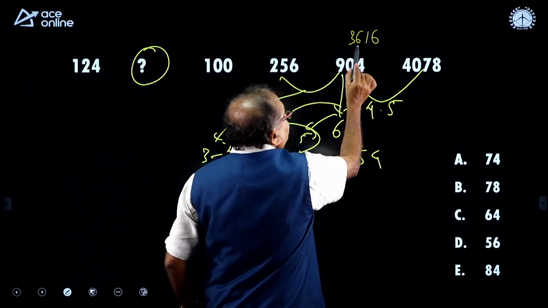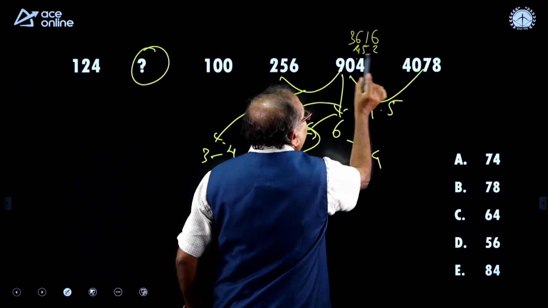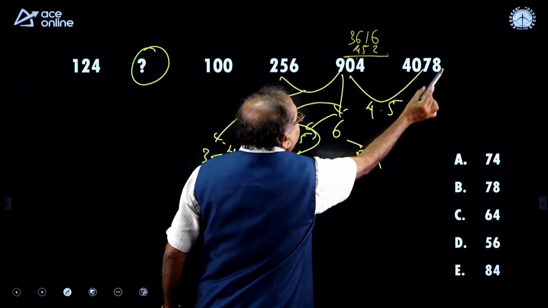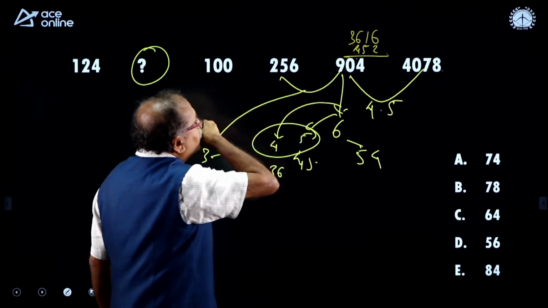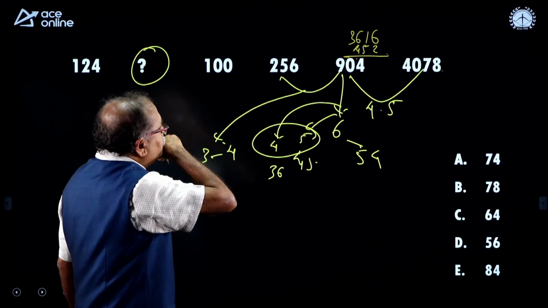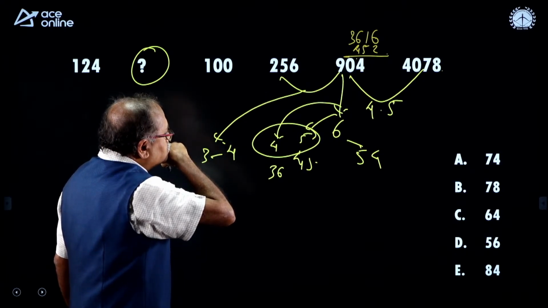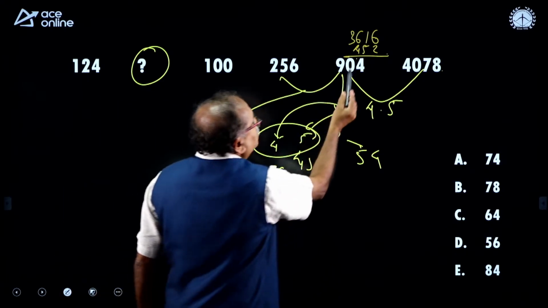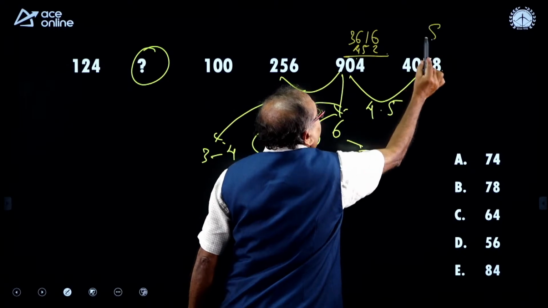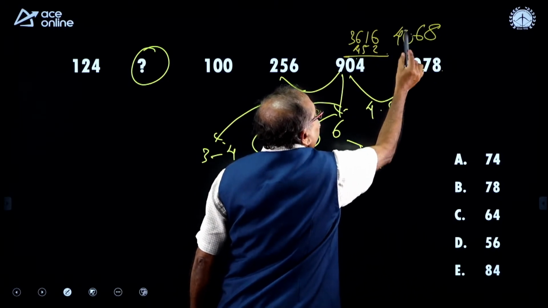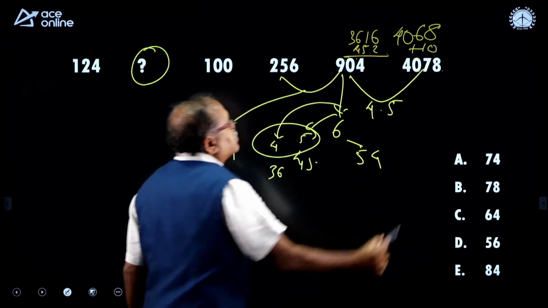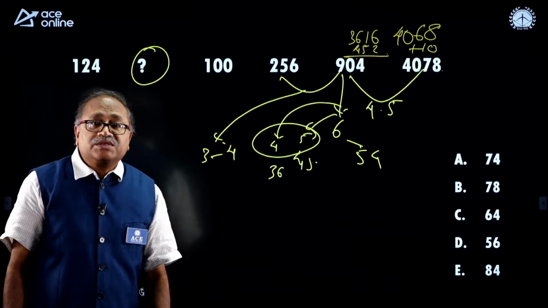So, 452. If I add 452, I get 8 and 6 and 40. So, that means plus 10 is added into 4.5.